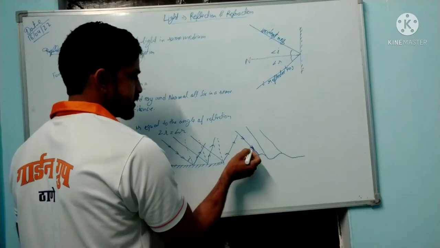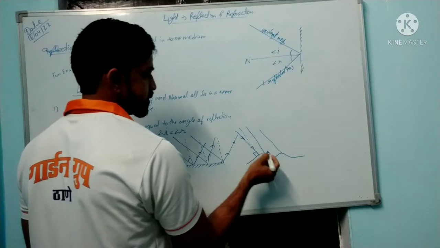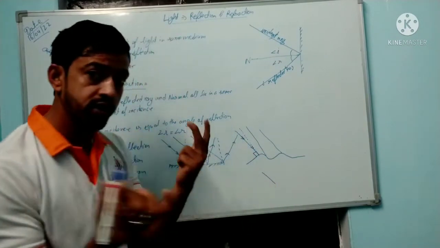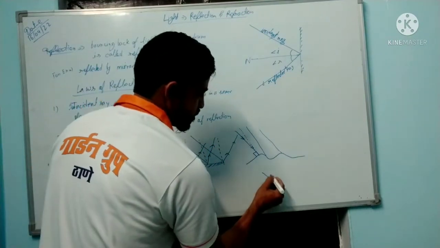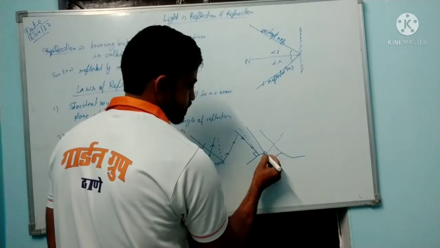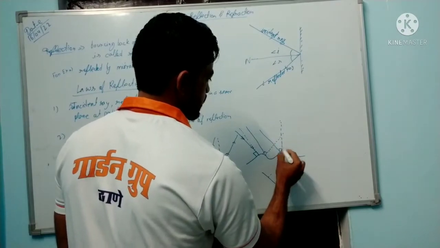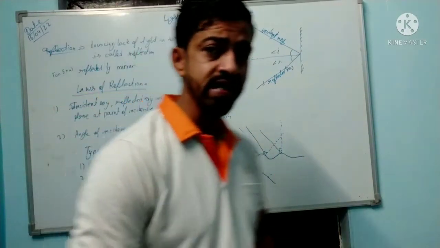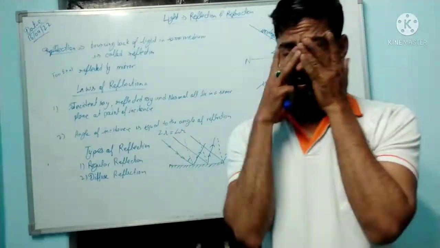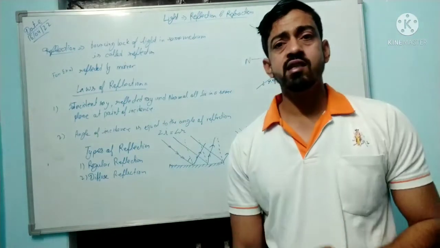So according to this, this is 90 degrees, and according to this surface, now zoom in and understand where we draw the normal. It looks like this, so the normal will be like this. And here simply this. My question is: is the angle of incidence, the angle between the normal and the incident ray, also the same in this case?